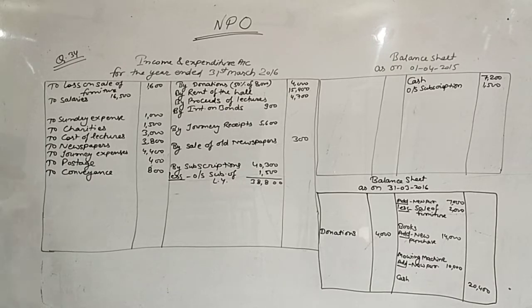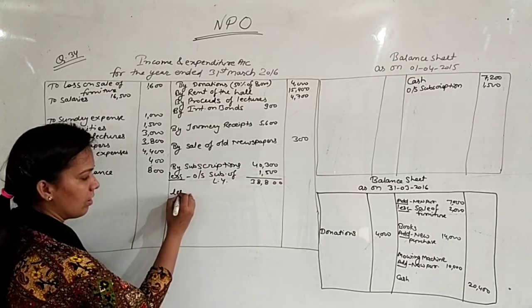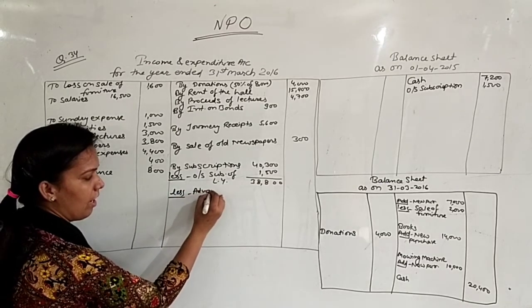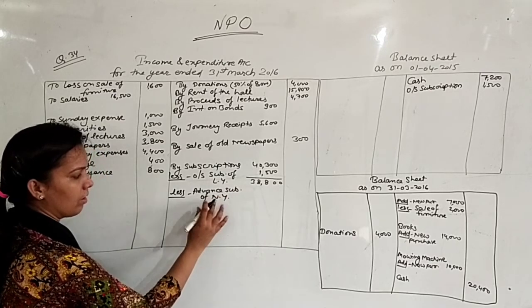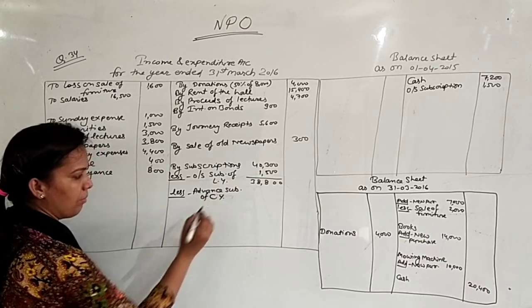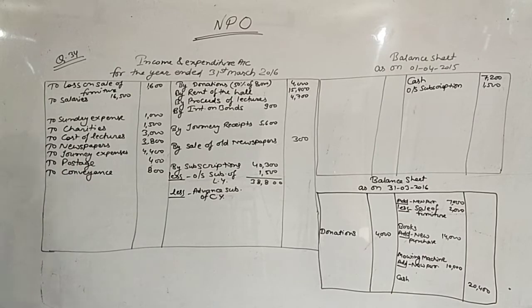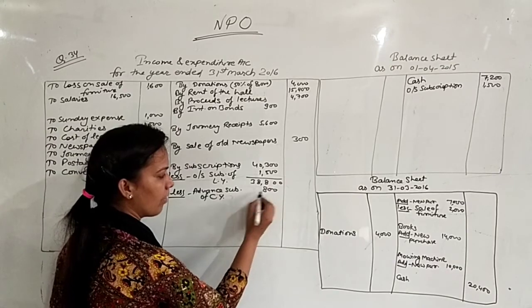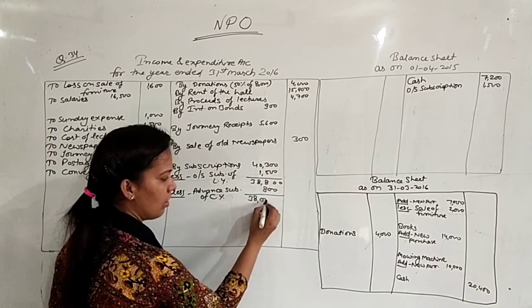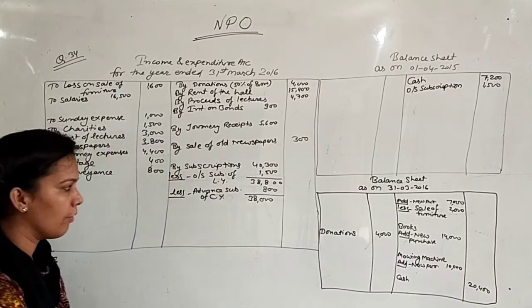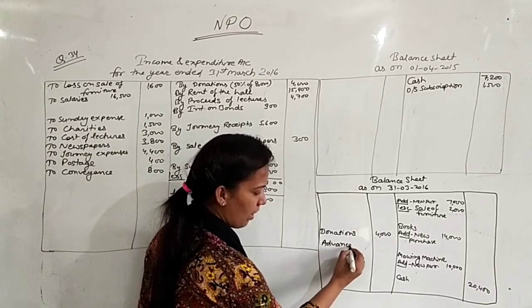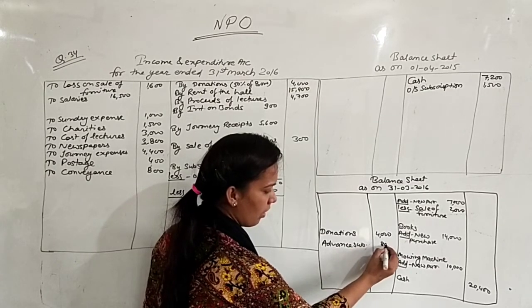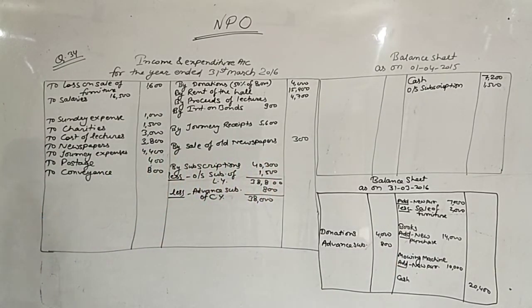Next point, 16/17 is 800. This is advance. So less advance subscription of next year, or you can write here current year. Means in current year you are receiving for next year 800. So now it is 38,000. This advance subscription is a liability for us. So we will write here advance subscription 800.